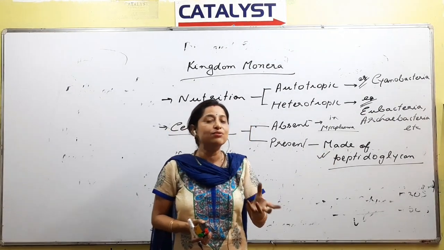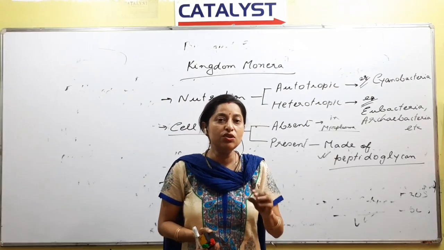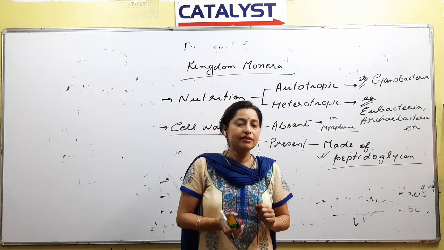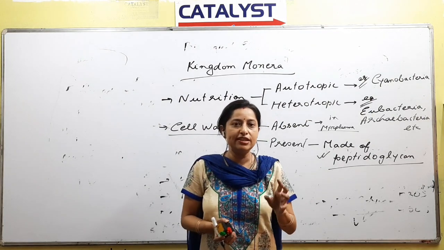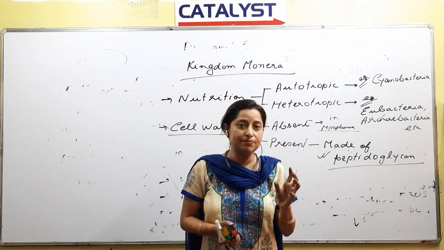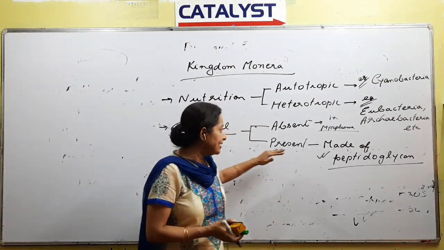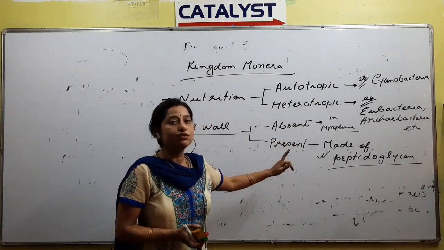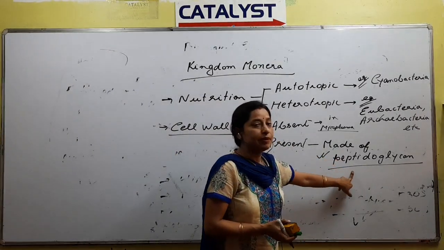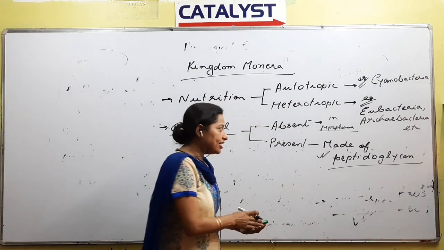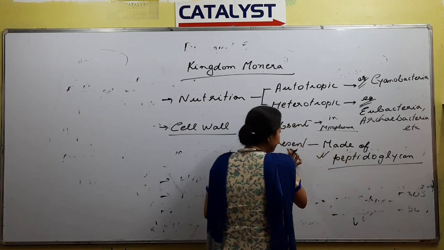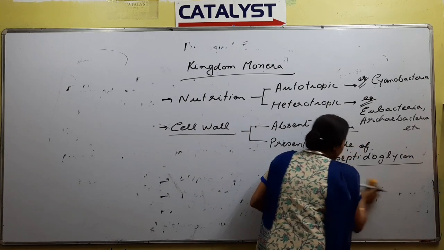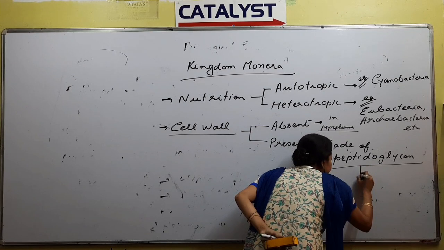In the plant cell, the cell wall is made up of what? It is made up of cellulose. Apart from cellulose there are some other substances also, but the basic component is cellulose. But in this case, cellulose is absent. The cell wall is present, but instead of cellulose, peptidoglycan is present. The cell wall is made up of peptidoglycan.